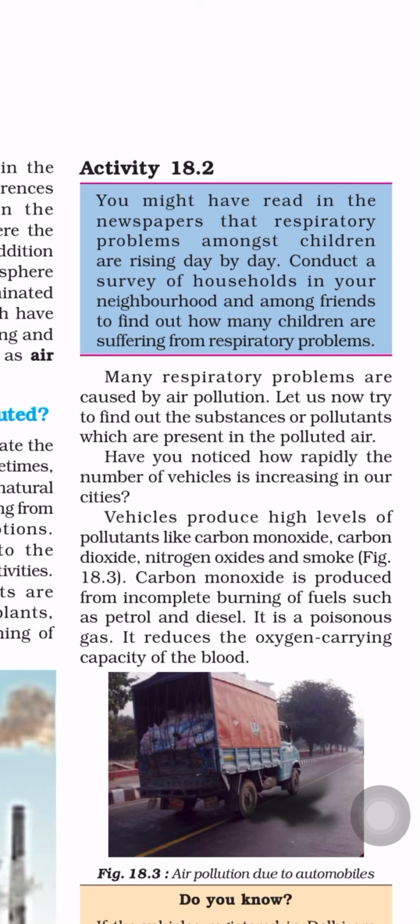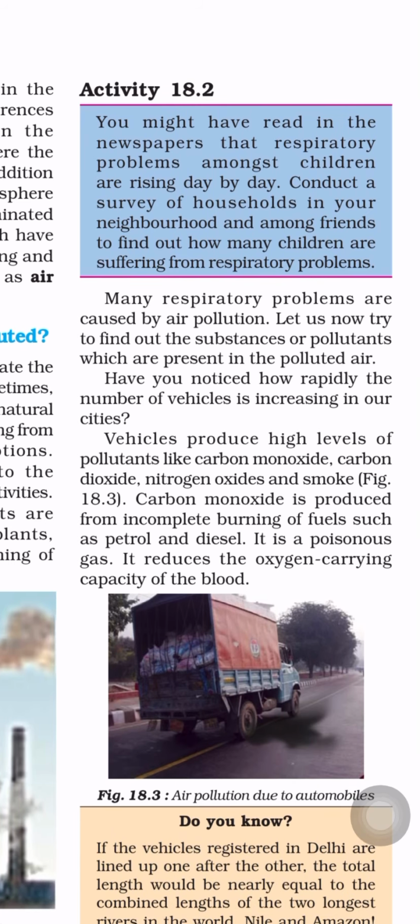Conduct a survey of households in your neighborhood and among friends to find out how many children are suffering from respiratory problems. You can go house to house and collect information on how many children are facing respiratory problems, or cough, or different types of problems. You can survey in your colony or among your friends. By that survey you will come to know how many people are suffering from air pollution. So many respiratory problems are caused by air pollution.